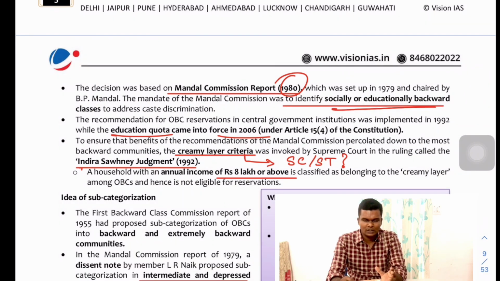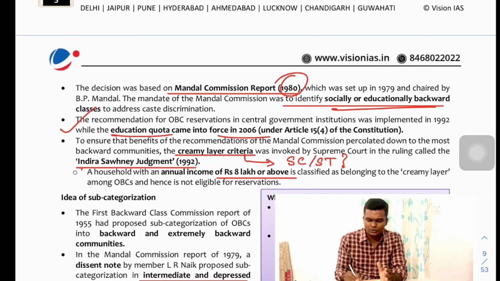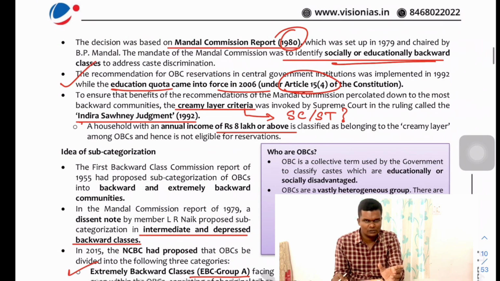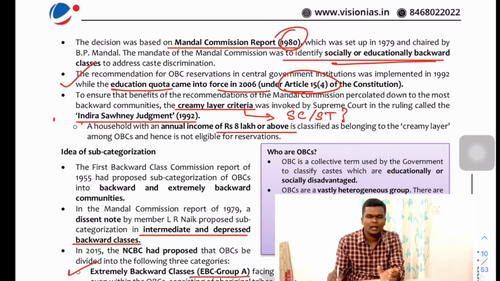These are people who are socially and educationally backward. This is the issue here. Now, in order to implement this, in 2016 an education quota was created for those from the backward community, and this was provided under Article 15(4) of the Constitution, which is related with reservation, as you will be knowing.